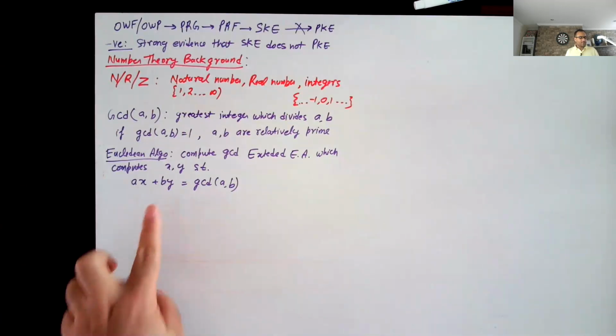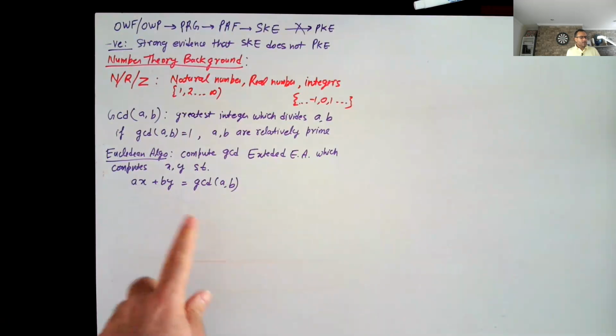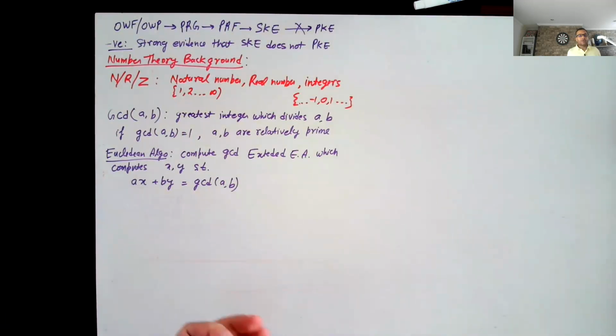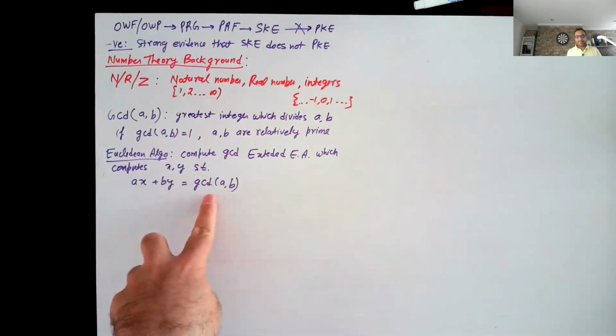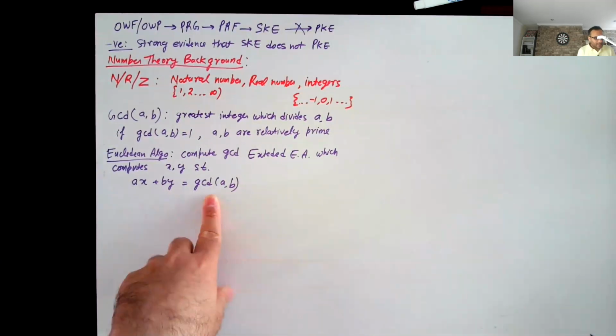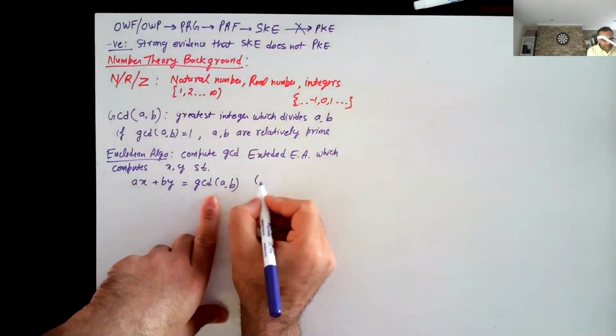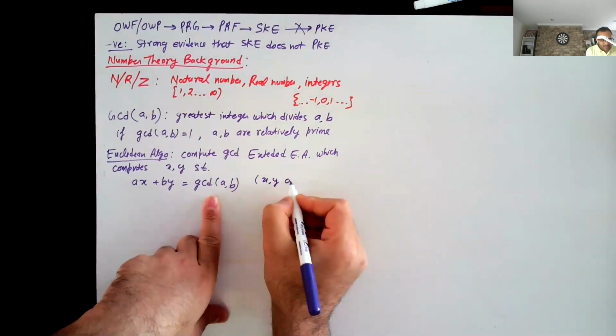So you start with A and B, and the extended Euclidean algorithm would allow you to compute integers x and y such that ax plus by is exactly equal to the GCD of A and B. And by the way, here x and y can be negative.